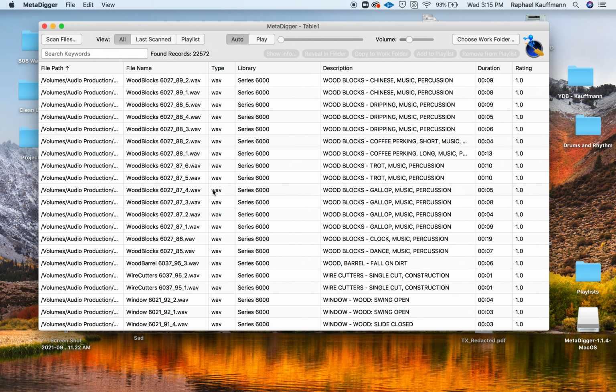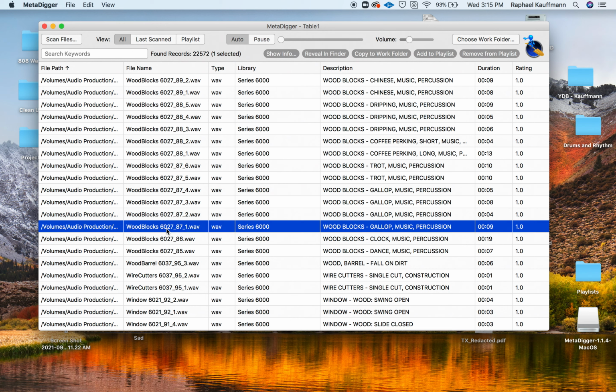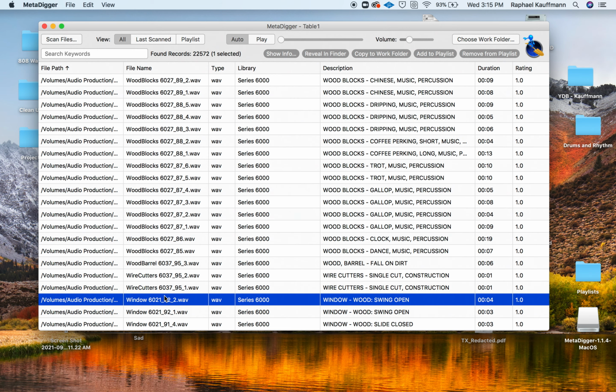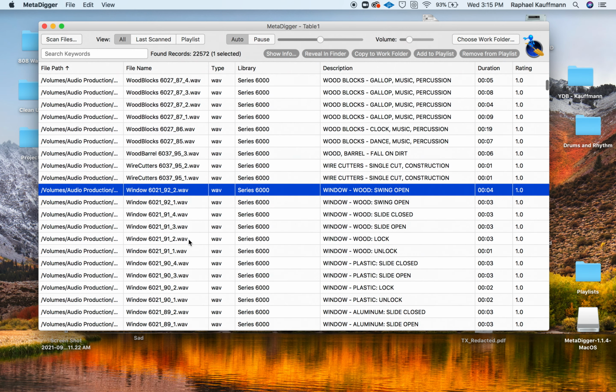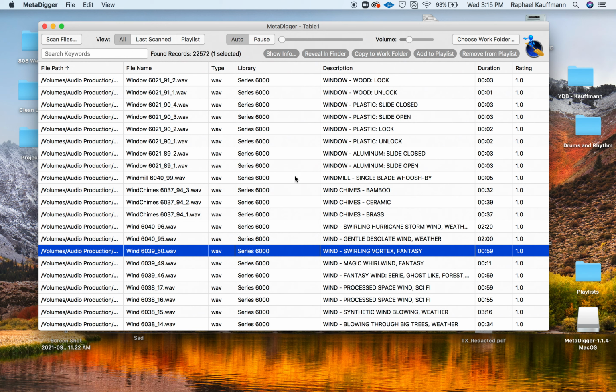I know I worked on those, but basically, if you are in auto mode, you can click on any sound effect and hear the type of effect that it is. You can pause it. You can also just play it. But anyways, you also have the duration, so you have the length, how long it is. Some of these are very, very long. You have a description, and these are the searchable terms.